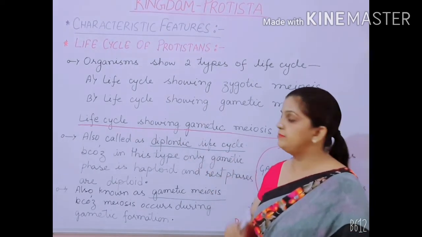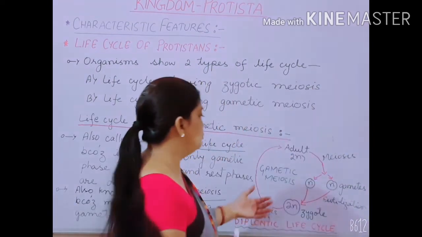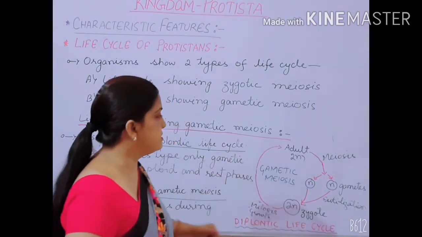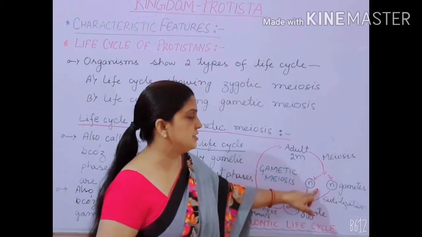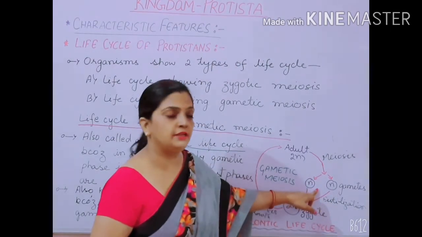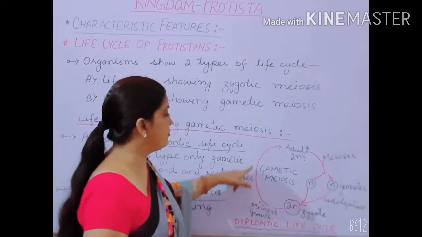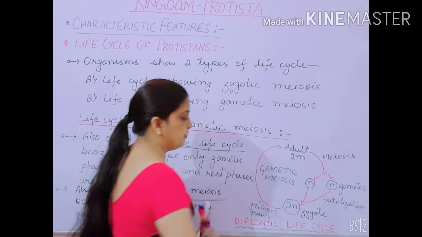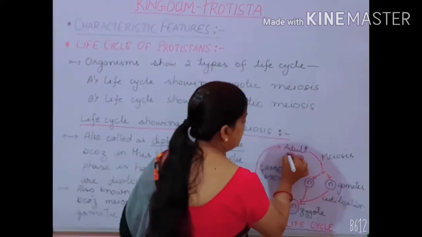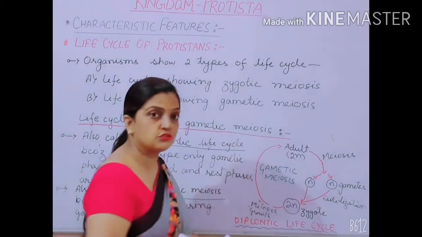Why? What is the reason behind it? If I move to this graph, what happens here? You can see that only the gamete is in haploid condition. All the rest of the phases are diploid. The zygote phase is also diploid, and the adult phase is also diploid.